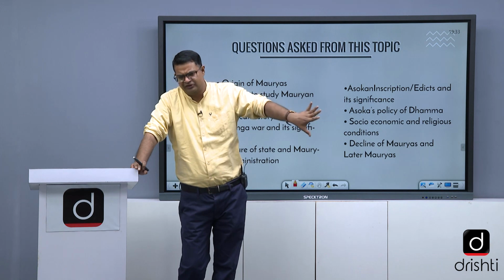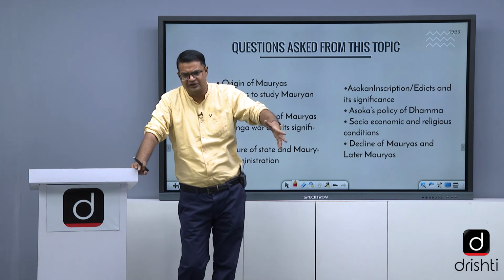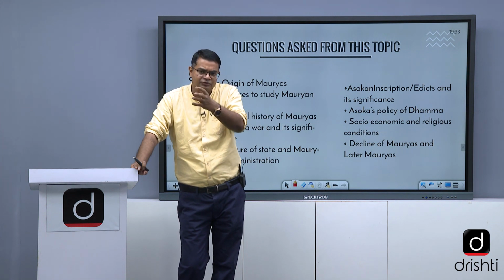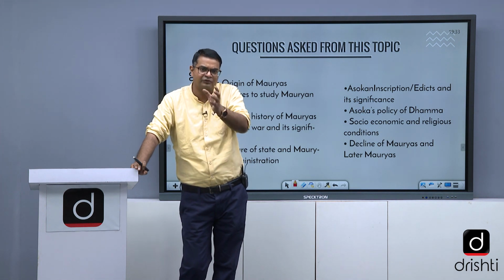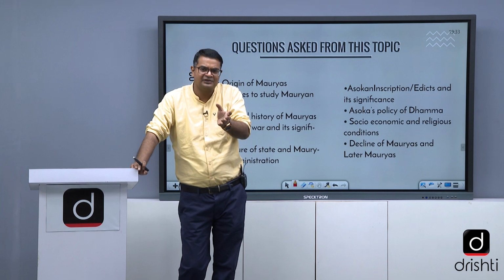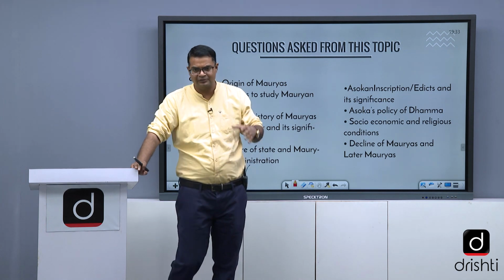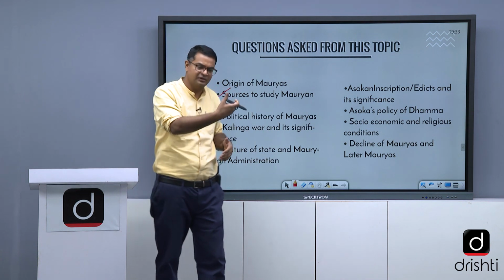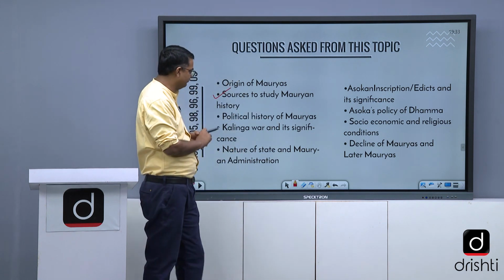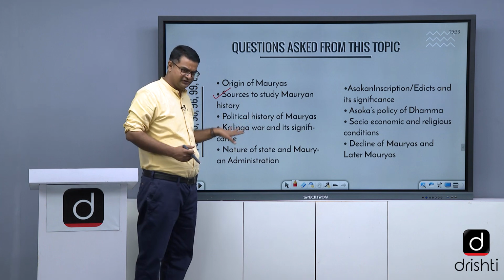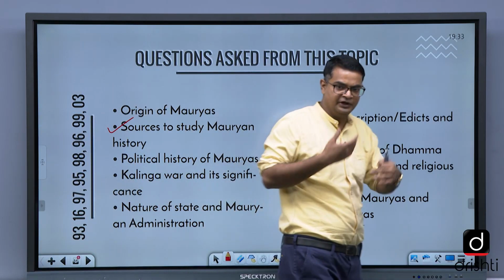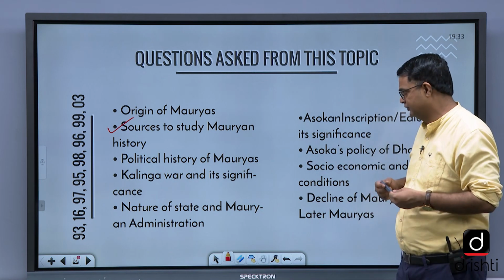In the whole of history, they do not focus on political and military history, but we have to study it. They focus more on socio-cultural, economic, agrarian, subaltern, peasants, working class, architectural, these kinds of things. So in political history we study Chandragupta Maurya, Bindusara, Ashoka and the later Mauryans. All that we need to focus on.